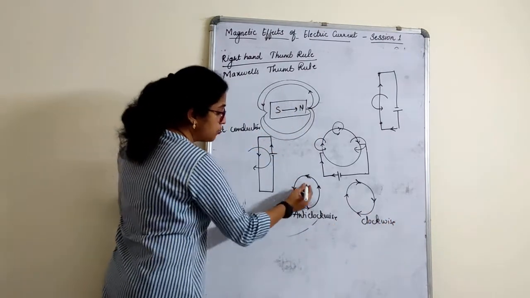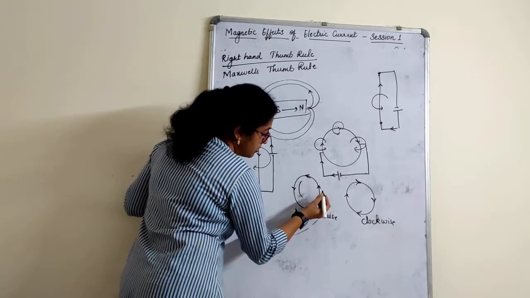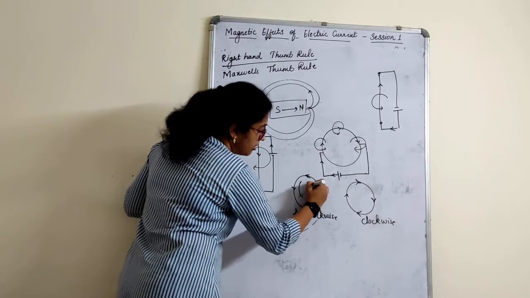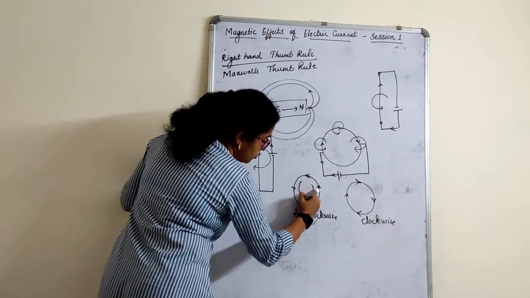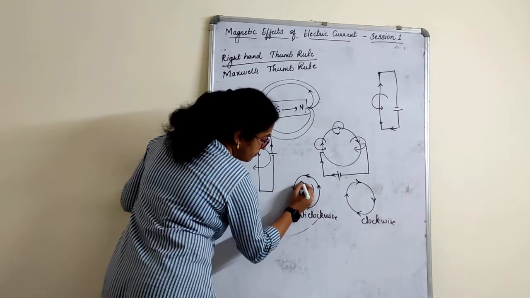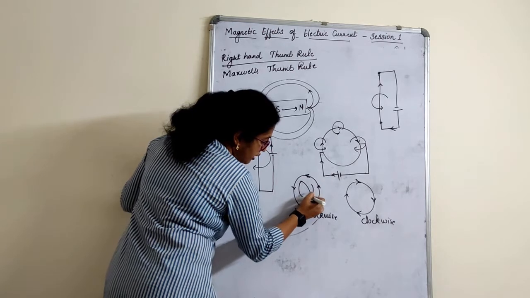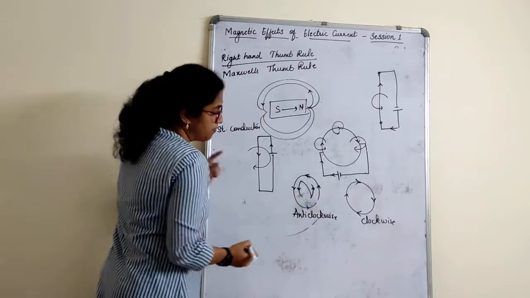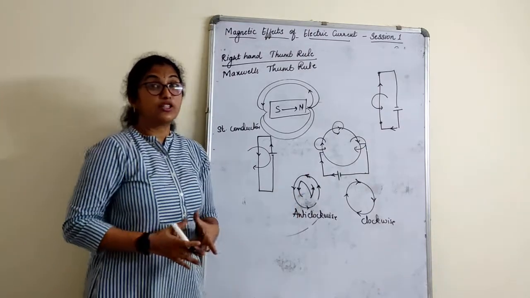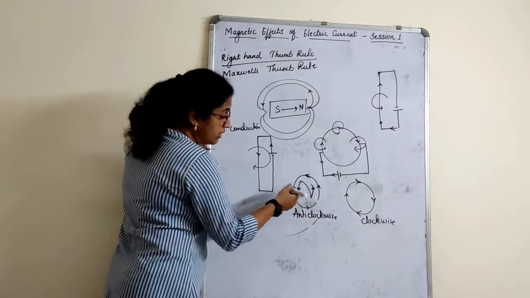So when a current is moving in an anti-clockwise direction, just see here. This is how the current is flowing and this is how the current is flowing. This is how it is moving, right? So if I talk about it, it is going like this. The current is actually moving on top here, it's going down here. What came here? It's actually nothing but N. So in this part, in which way?